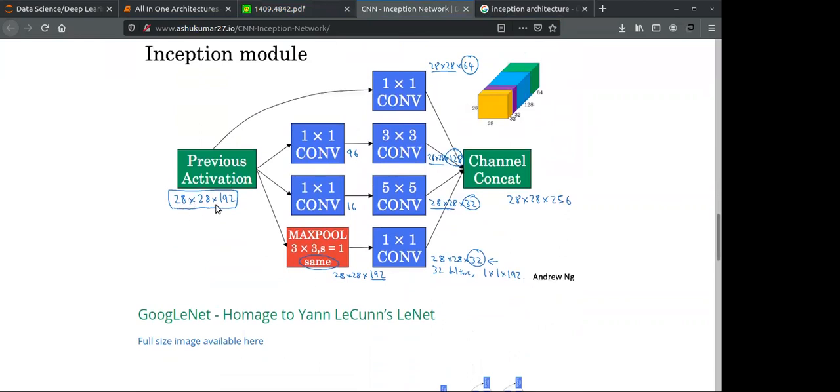So we have a 28 cross 28 cross 192 matrix. We are adding a one by one convolution over here, one more convolution over here, and a max pooling over here. So why are we not applying this convolution before a max pooling? If you reverse this, applying convolution first and max pooling after that, you will lose some kind of information. Here we have to extract as much information as we can. So that's why we are doing this operation.